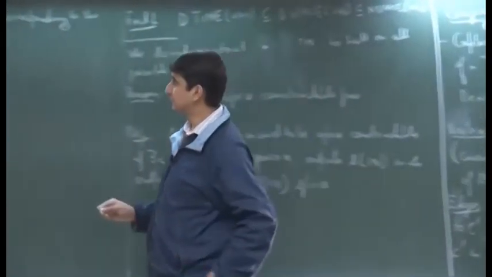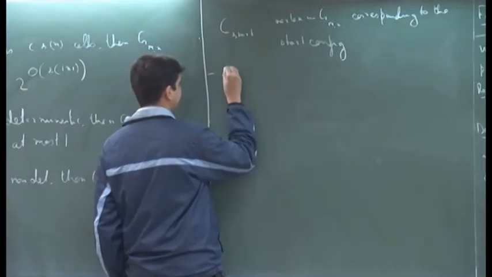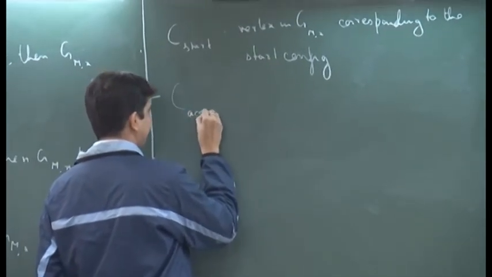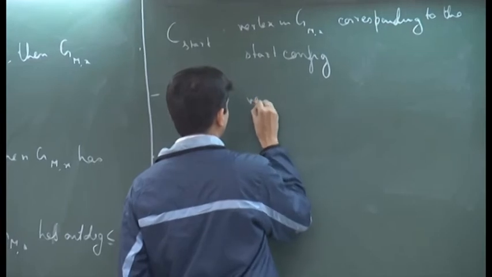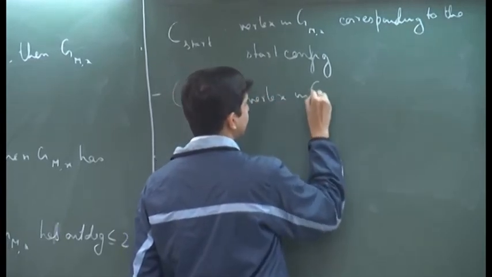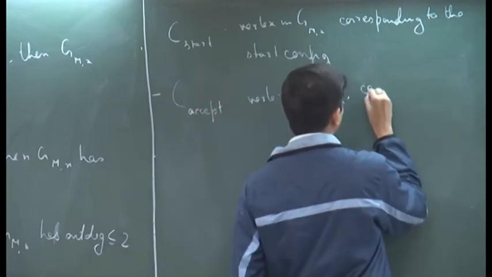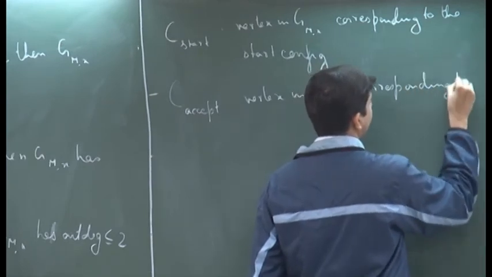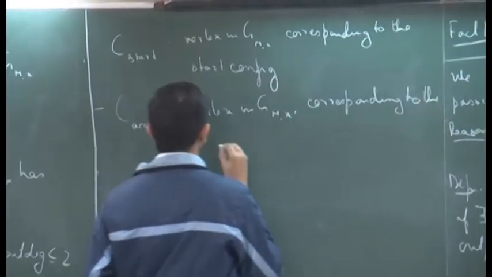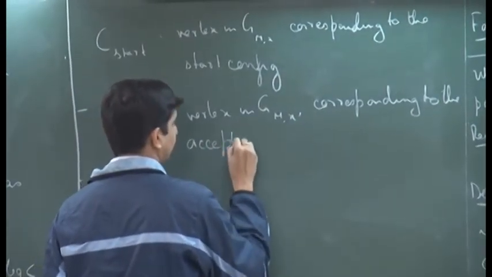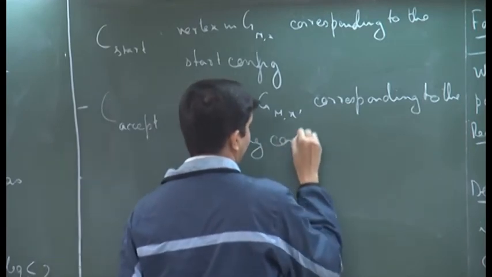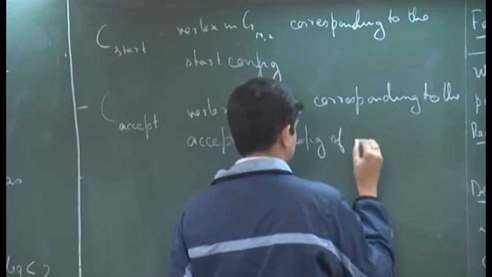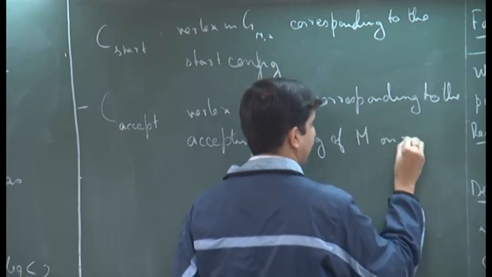So, we can assume there is one vertex in the configuration graph, which I will call C accept, corresponding to the accepting configuration of M on x.